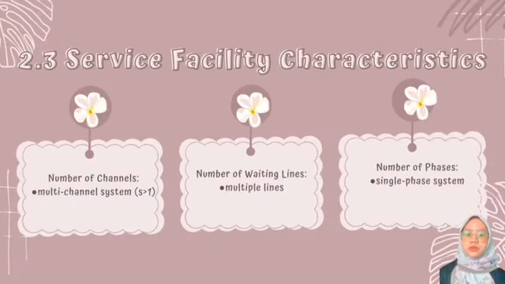I will explain 2.3 service facility characteristic. The service system is characterized by the number of waiting line, the number of server, the arrangement of the server, and the pattern of service time. For number of channel is multi-channel because Econjaya supermarket consists more than 2 servers. For the number of waiting line, for the Econjaya supermarket is multiple line. Customer can choose which queue to join based on their preference or the perceived wait time in each line. And lastly is number of phases, which is single phase system, where a customer receives service from one station and exit the system.